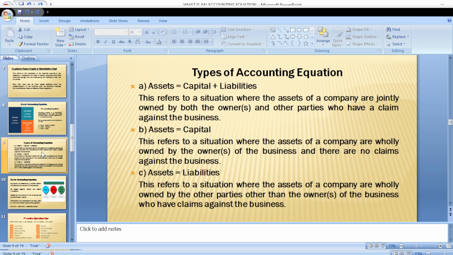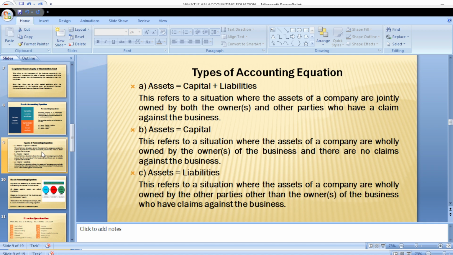So let's continue. If we look at the three types of accounting equation, you have asset equals capital plus liabilities. This refers to the situation where the assets of a company are jointly owned by the owners and other parties who have claims against the business. I've explained that if you have people external to the business who have contributed funds to the business, then they become part owners of the business. In that case, the accounting equation will be asset equals capital plus liability.